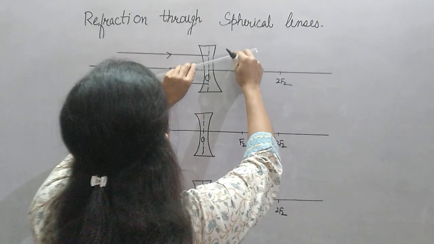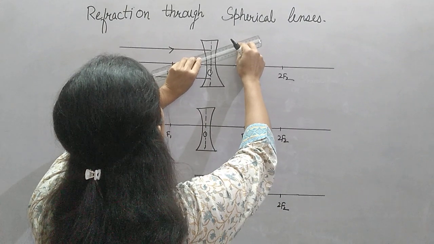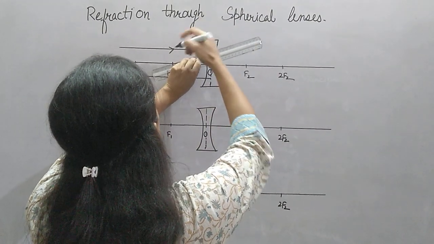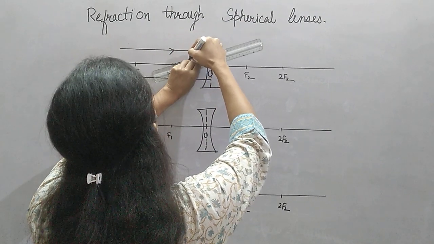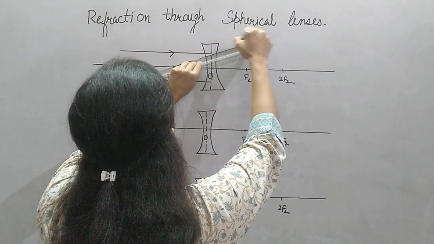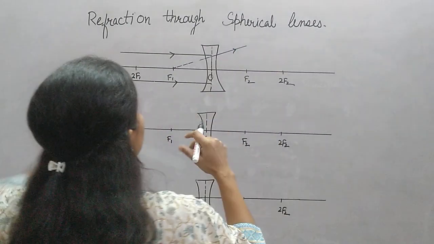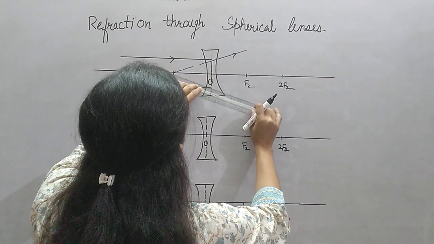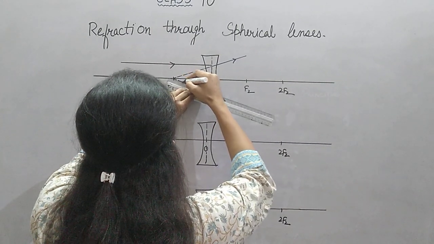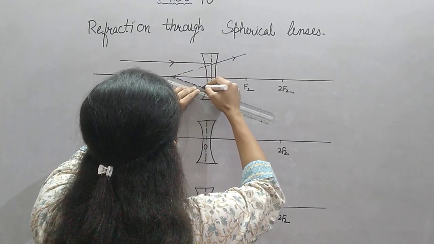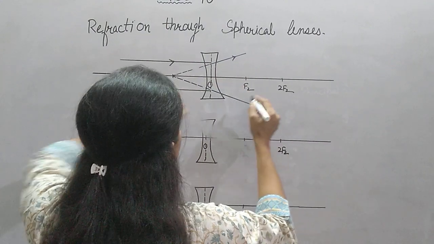So the first rule is this, that the paraxial rays coming here will diverge as if they are diverging from point F1. This ray will diverge, and from here also I can show the paraxial ray will diverge.